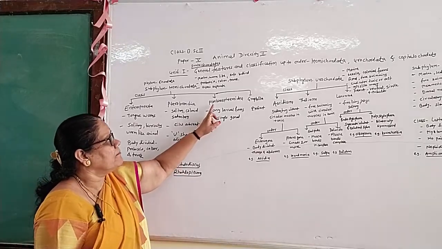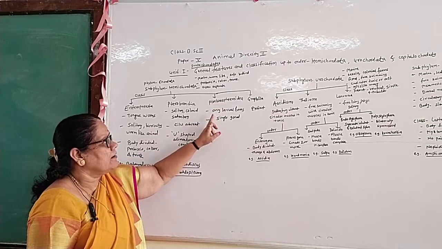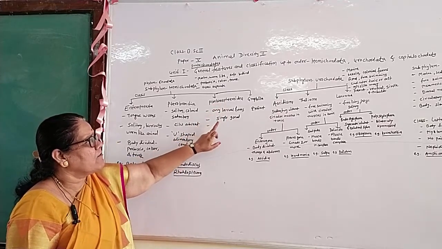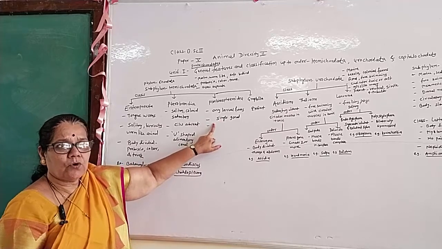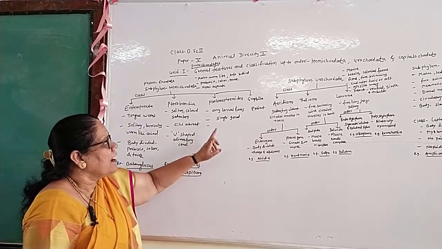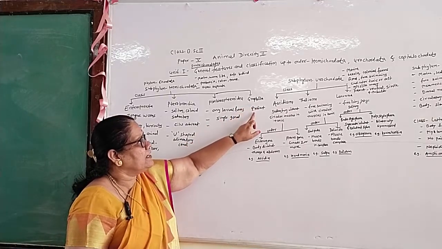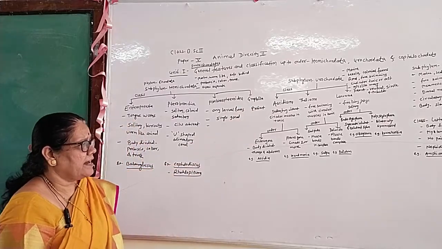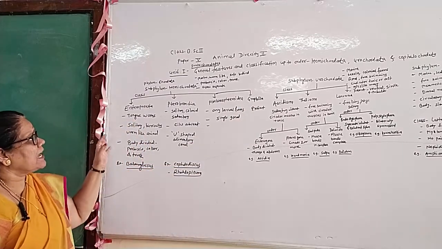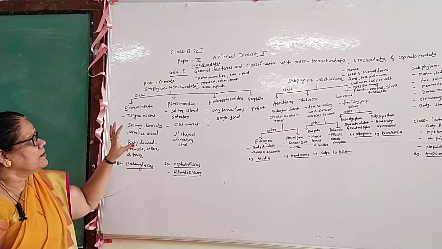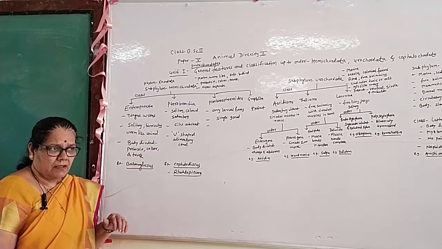Third class is the Planctosphaeroidea. Only larval worms are present. The gonad is single. And the next class is the Graptolita. It is an extinct animal. These are the classifications of the Hemichordata.